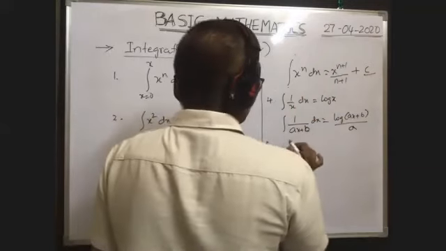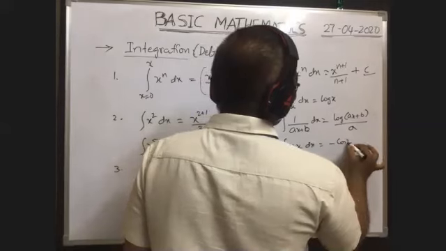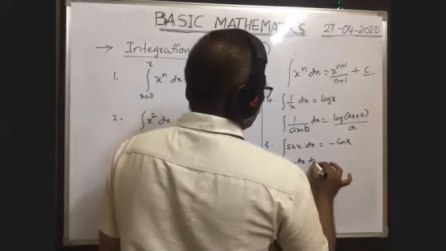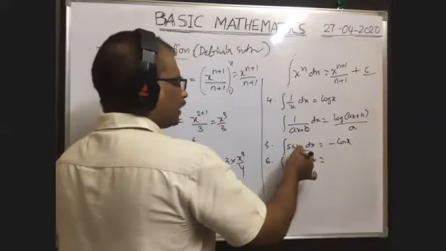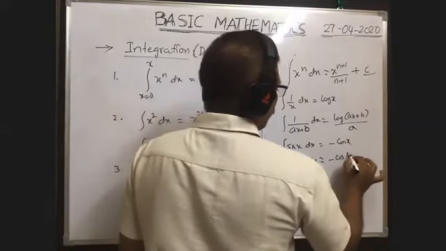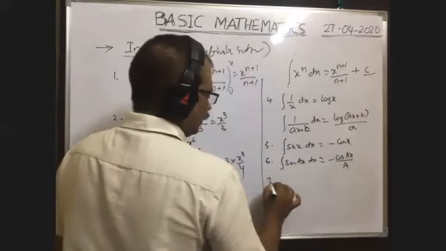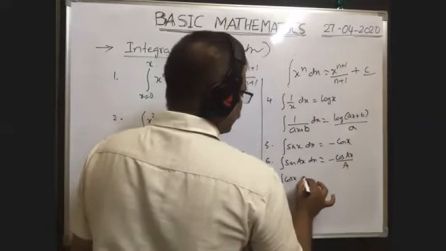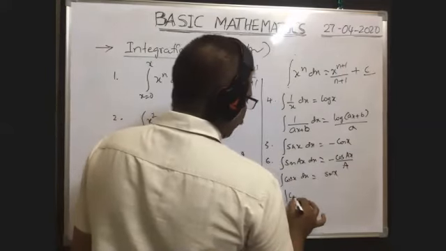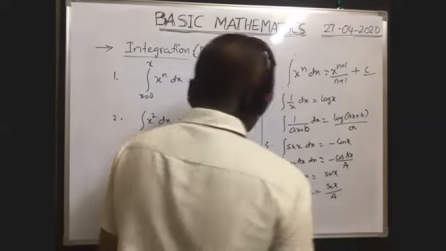Next, integral of sin x dx is equal to minus cos x. Integral of sin ax dx: when you integrate the sine function, you will get minus cos of whatever value is there, but since the coefficient of x is a, you divide with a. Next, integral of cos x dx is equal to sin x. Integral of cos ax dx is equal to sin ax by a.